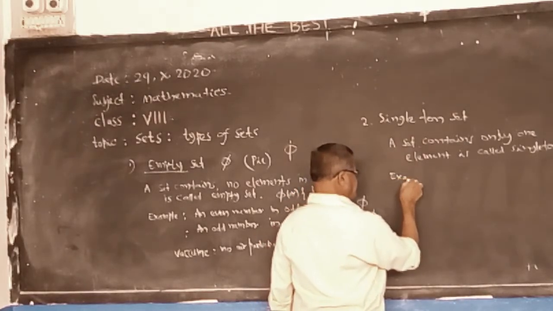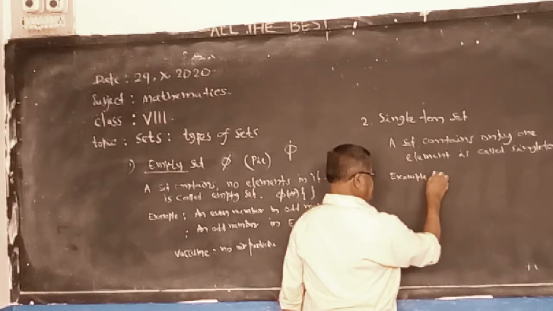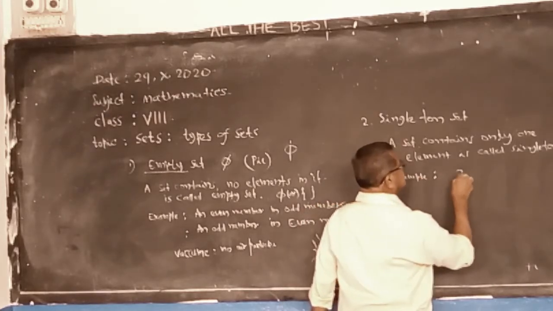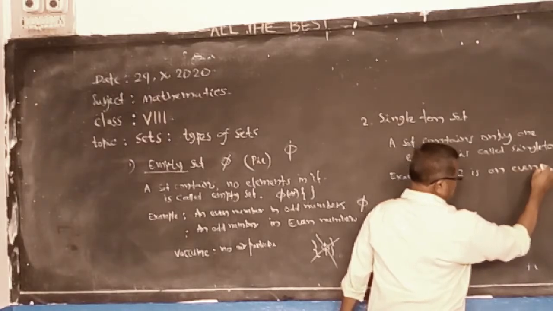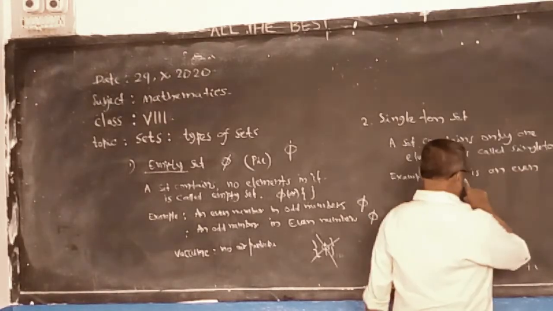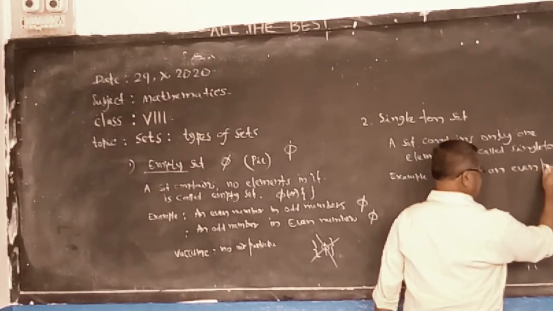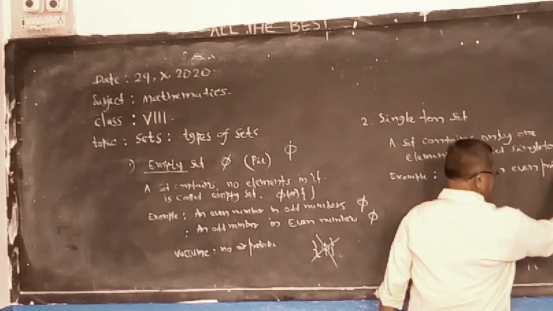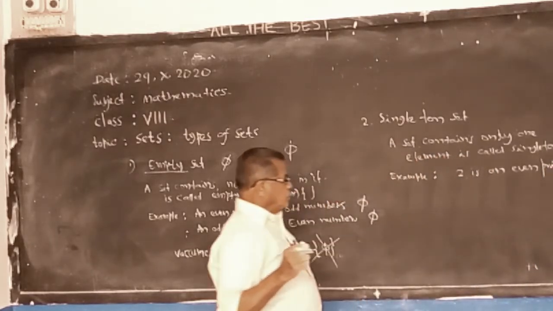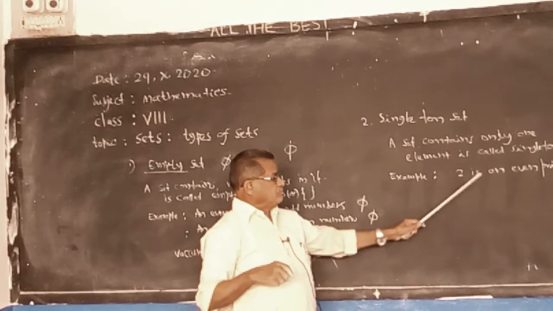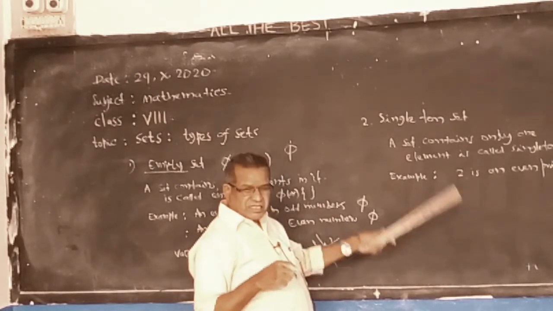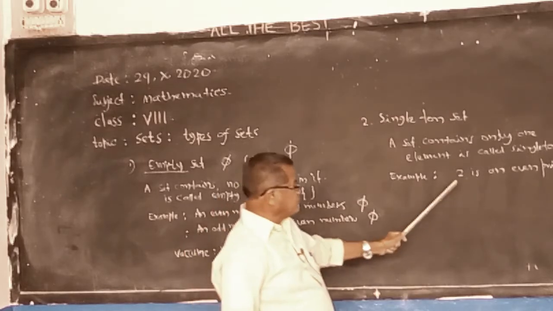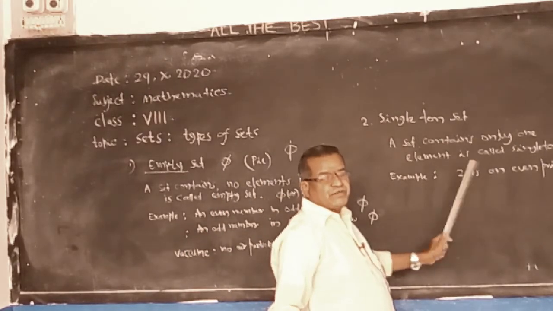Example: 2 is an even prime. Only 2 is an even prime. Generally, all primes are odd, but except 2, 2 is an even prime.